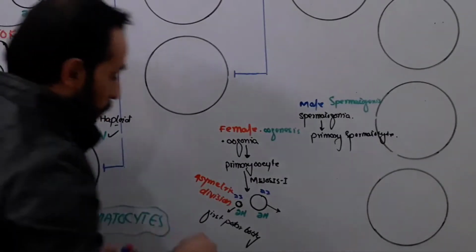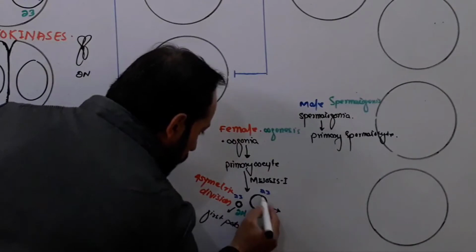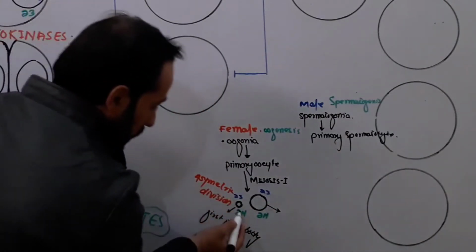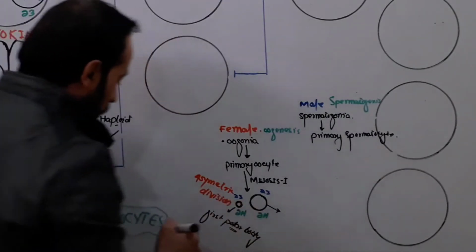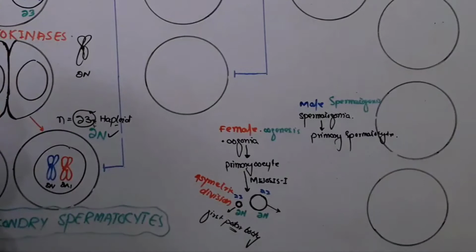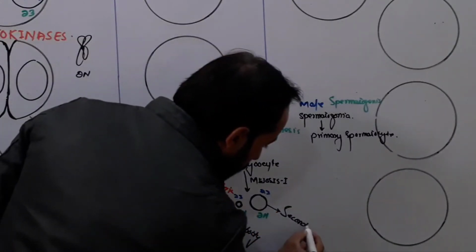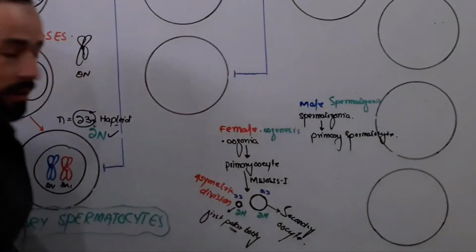Why? Because one cell is reduced in size and one cell is bigger in size. This cell takes all the cytoplasm, and the other cell remains smaller. We call it the polar body, and this is called the secondary oocyte in case of female, right? So this is our secondary oocyte in case of female.